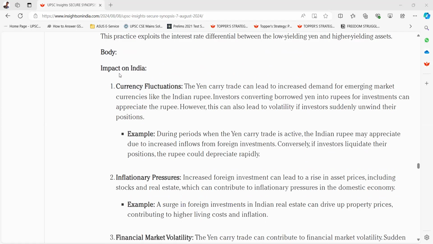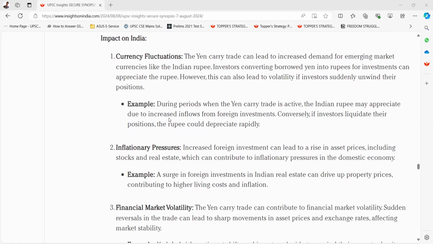Body. Impact on India. Currency fluctuations. The yen carry trade can lead to increased demand for emerging market currencies like the Indian rupee. Investors converting borrowed yen into rupees for investments can appreciate the rupee. However, this can also lead to volatility if investors suddenly unwind their positions. Example, during periods when the yen carry trade is active, the Indian rupee may appreciate due to increased inflows from foreign investments. Conversely, if investors liquidate their positions, the rupee could depreciate rapidly.